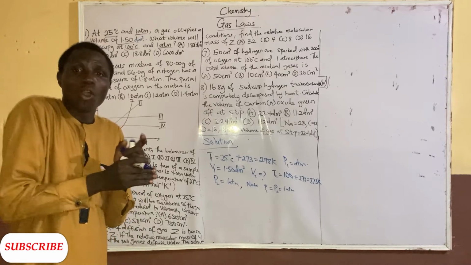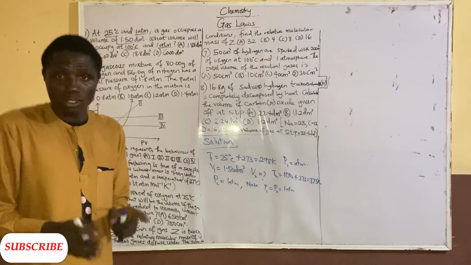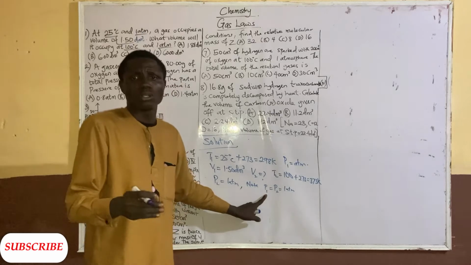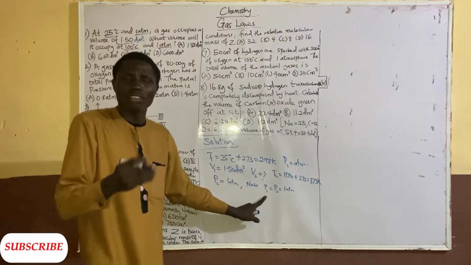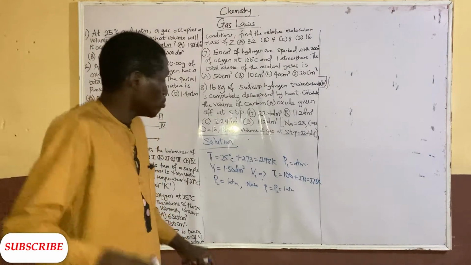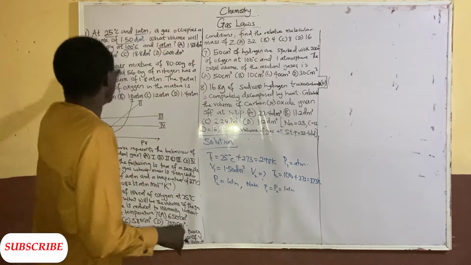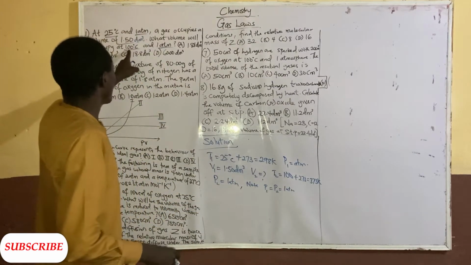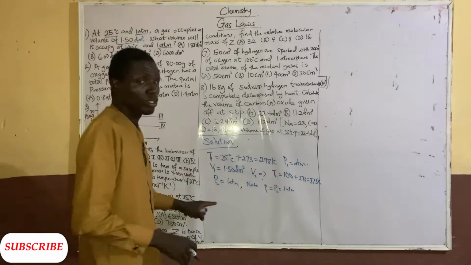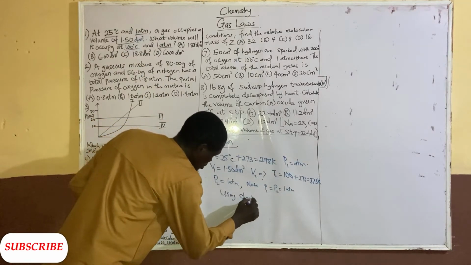The same pressure all through. So we are going to look at the law that says at constant pressure. Which law says that? Charles law says that the volume of a given mass of gas is directly proportional to the temperature at constant pressure. This is Charles law because the pressure remains unchanged throughout the reaction: 1 atm, 1 atm, 1 atm. So we are going to use Charles law here, because the pressure is unchanged.